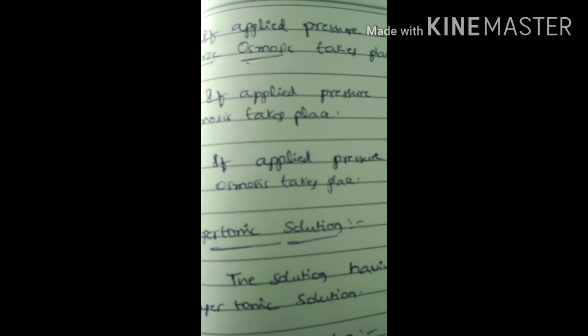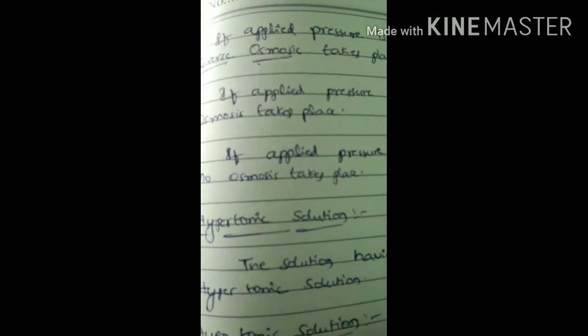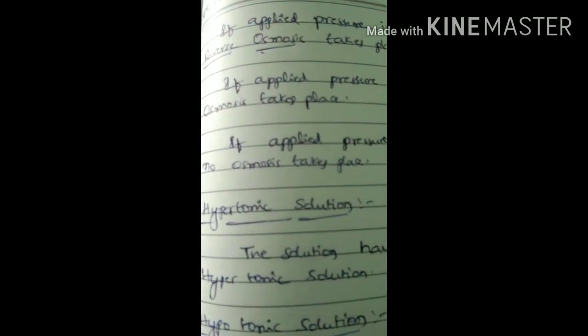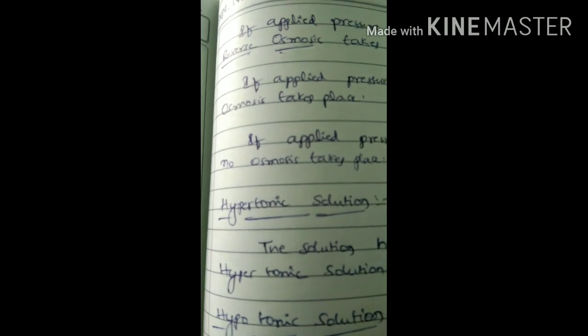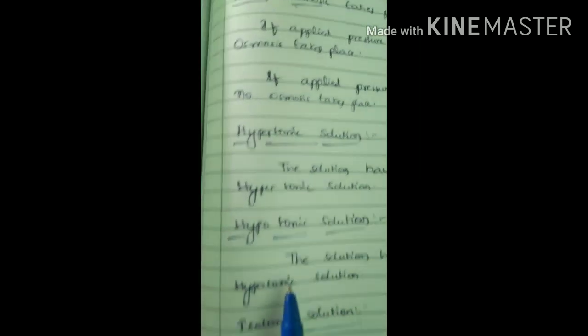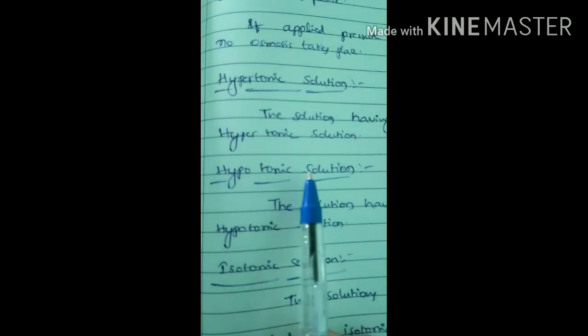So osmosis means solvent flows from lower concentrated solution to higher concentrated solution. That is called osmosis. For example, take a grape in water. After some time that grape swells because the water flows into the grape. Why? Because the solution present in the grape is more concentrated, so the water comes from outer to inner of the grape. Finally the grape swells. That is called osmosis.